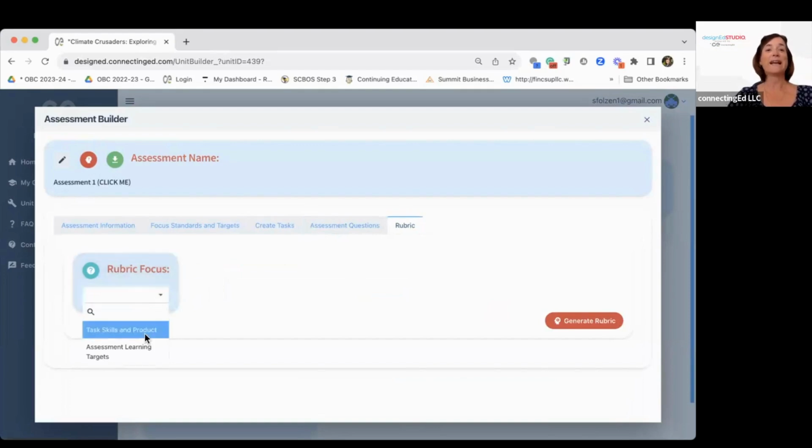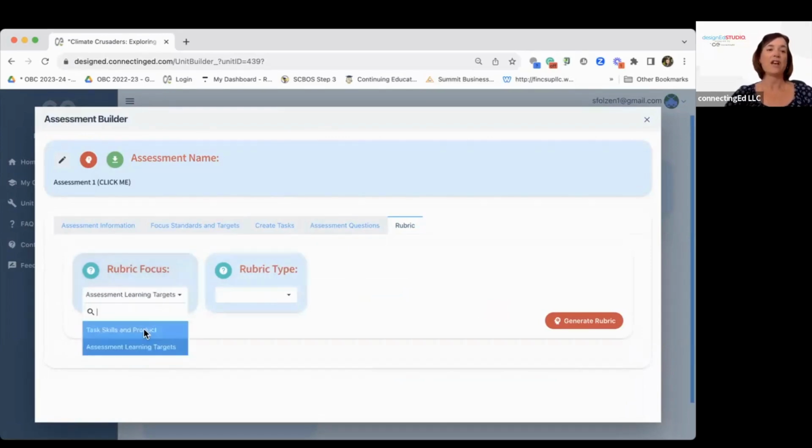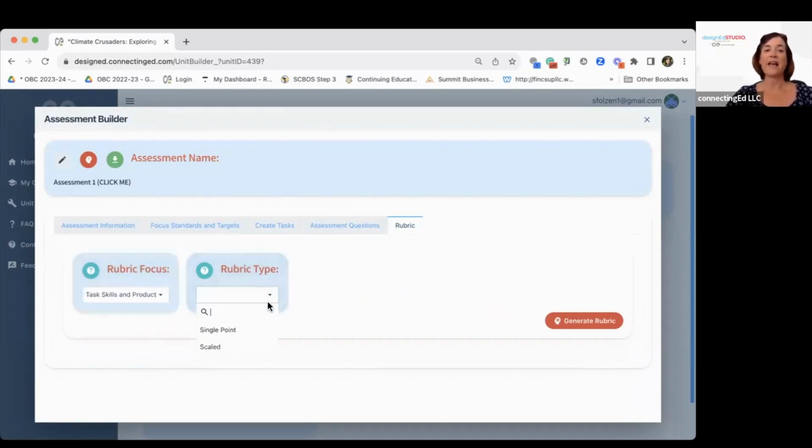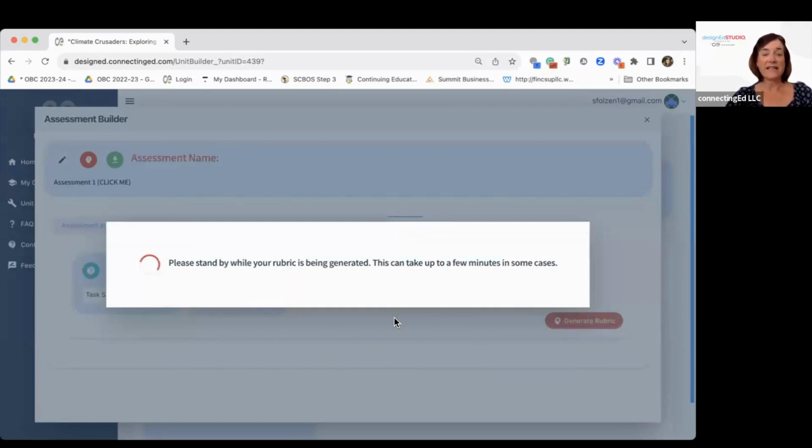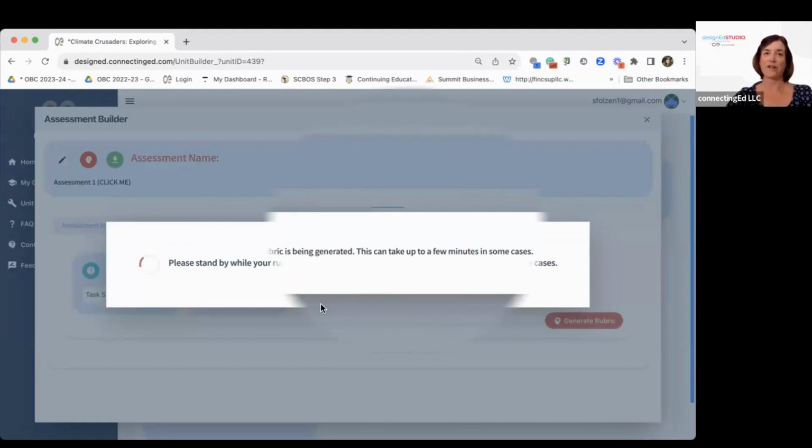We have 2 different areas that you can focus your rubric on: the actual product, the task, the skills that students need in order to complete that product. We also have the assessment learning targets. So we'll go with task, skills, and products. And you can do a single point rubric or a scaled rubric. If you need to know what the difference is between those, you can click right here. We'll do a scaled rubric so I can show you all of the different ways you can customize. Now, this does take a couple of minutes because we are asking it to do a very big task for us.